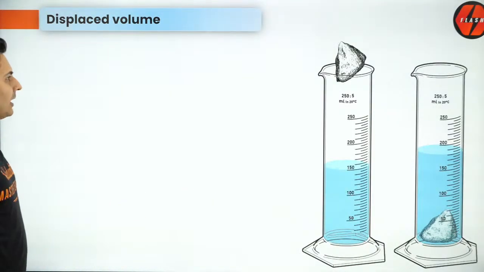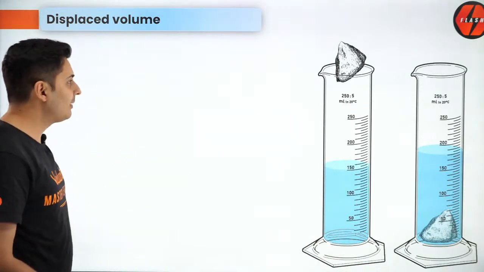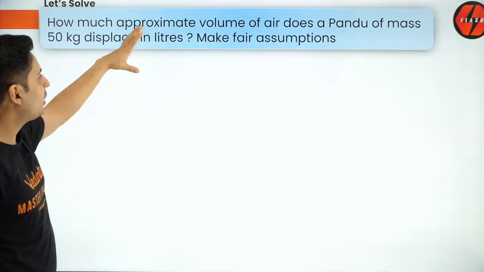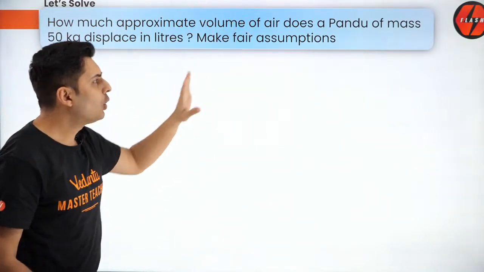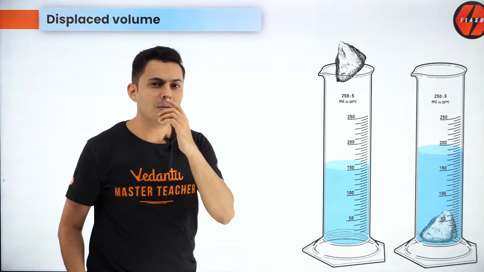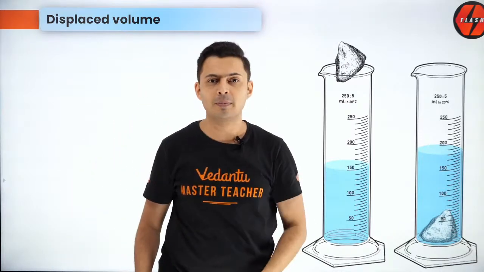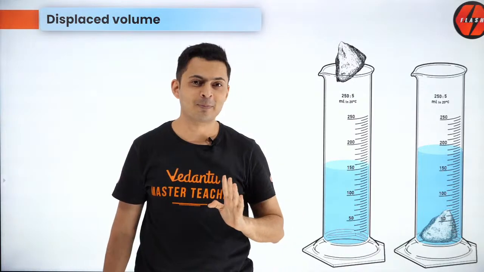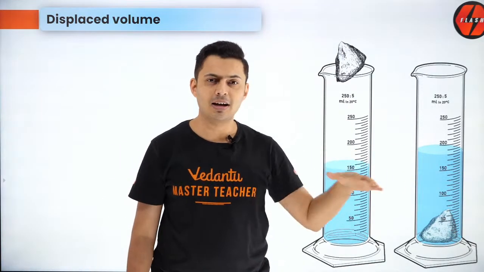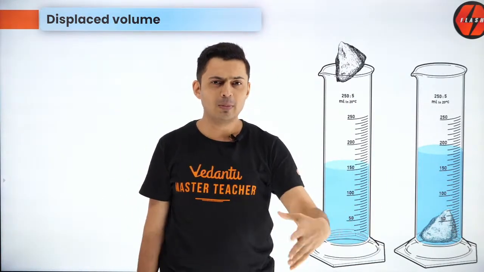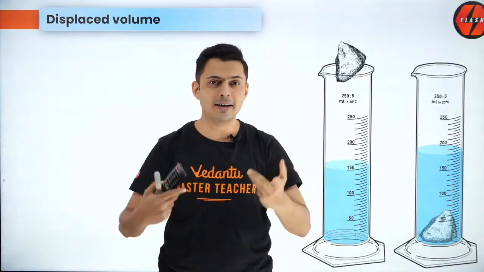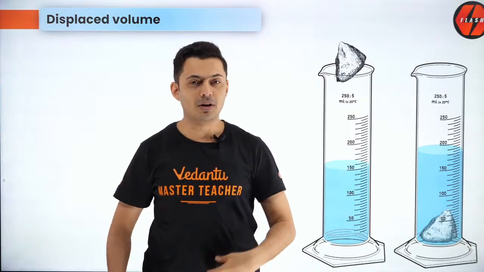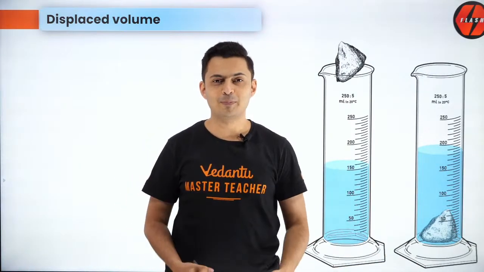Okay. So now let's do a question. I'm going to give you a very fascinating question: how much approximate volume of air? Now before telling you this question, I have a very interesting thought that just popped up in my mind, guys. This is very scary, at the same time very fascinating. When you look at a fish underwater or a tortoise underwater, you'll be like, yes, it is submerged inside liquid like water. So you are outside that water. You are not submerged inside the water.